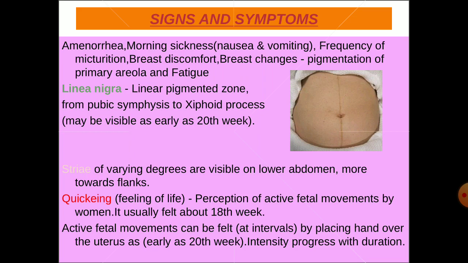Then coming to striae. Striae of varying degrees are visible on the lower abdomen, more towards the flanks. Feeling of quickening. Quickening is perception of active fetal movements by women, which is usually felt at about 18th week. These movements can be felt by placing a hand over the uterus. As the duration increases, the intensity of these fetal movements also increases.